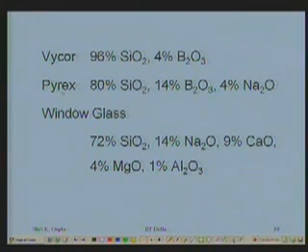Then you have window glasses, window panes, or soft glass test tubes, where there are a lot of impurities in it: 14% soda, 9% lime, 4% magnesia, 1% alumina. And this window glass, window pane which we use, you can fuse it at about 120 degrees centigrade.